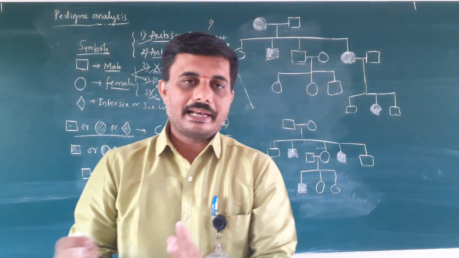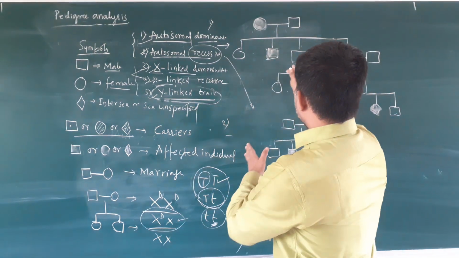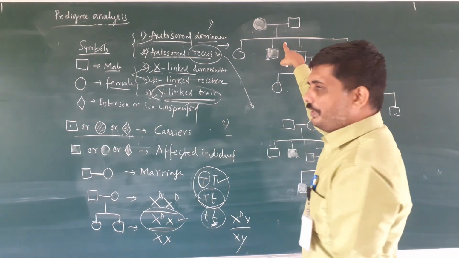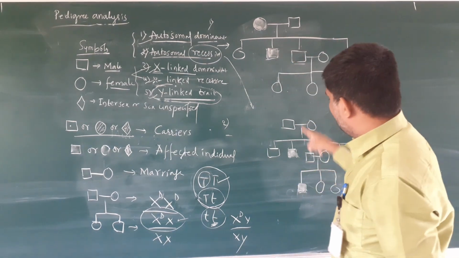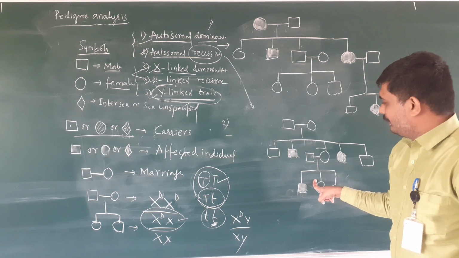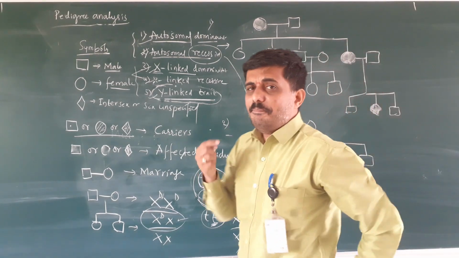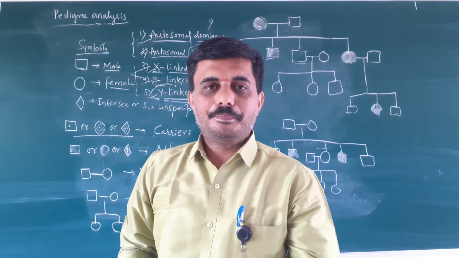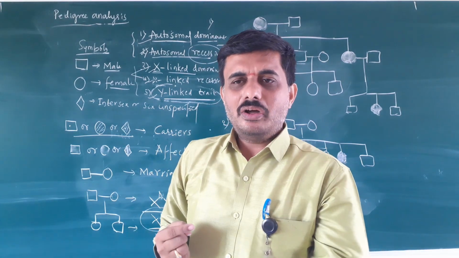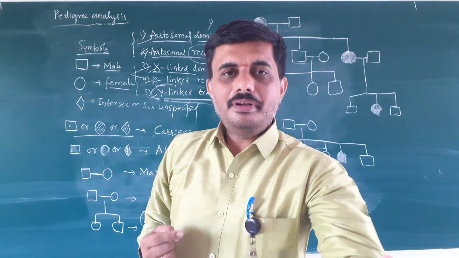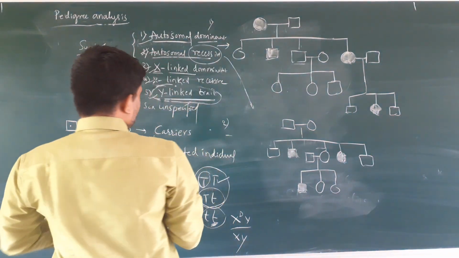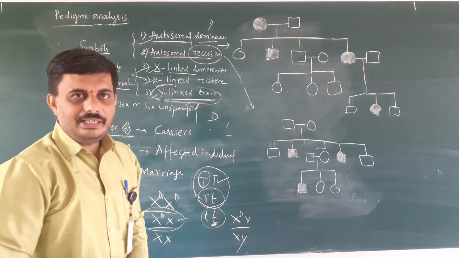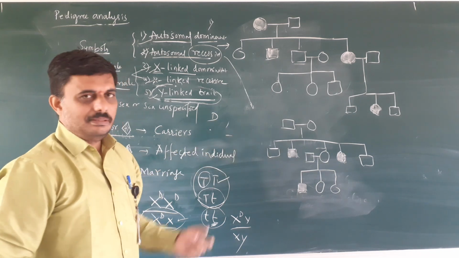They inherited the character. So here we are having 2 different charts in the syllabus. One is showing the autosomal dominant trait. Second one is showing autosomal recessive trait. I take the dimpled cheek. The dimple present in the people. Dimpled cheek is one of the autosomal dominant characters. See, dimpled cheek I take a symbol as D.